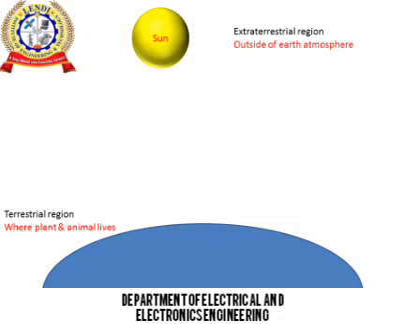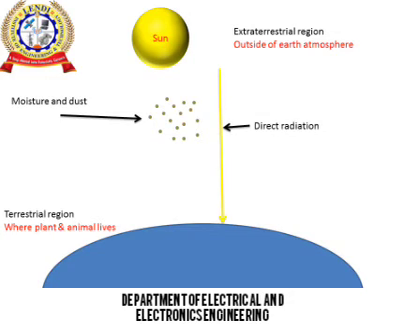Now coming to the extraterrestrial region. What is meant by extraterrestrial region? The region outside the Earth's atmosphere is known as extraterrestrial region. Our space, the space between the sun and the earth, is extraterrestrial region. The value of extraterrestrial radiation is 1367 watts per meter square. As we know, the moisture and dust will be present in the space.